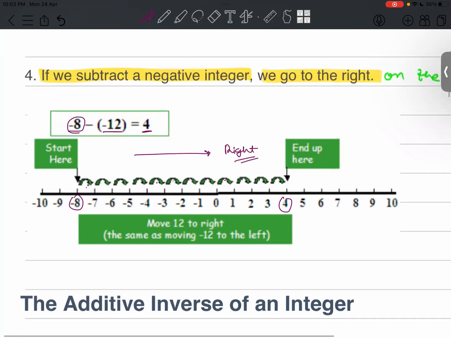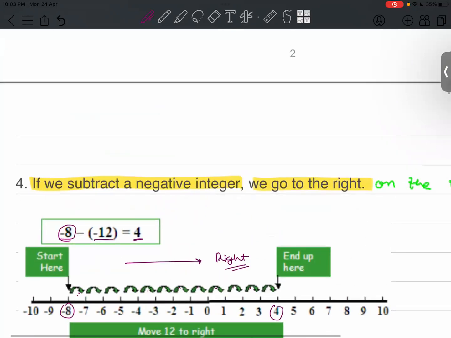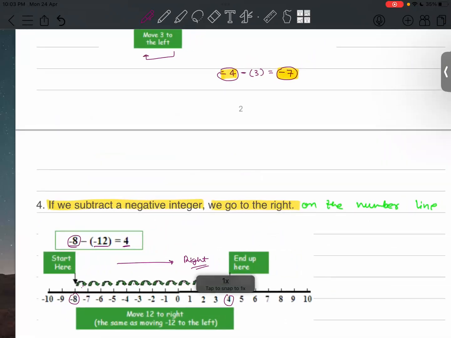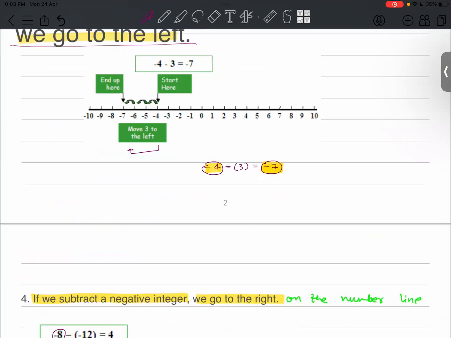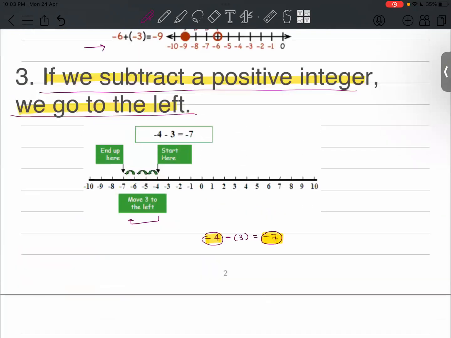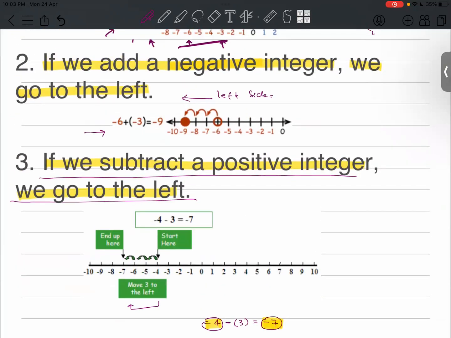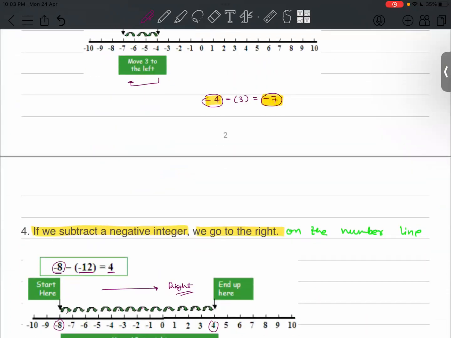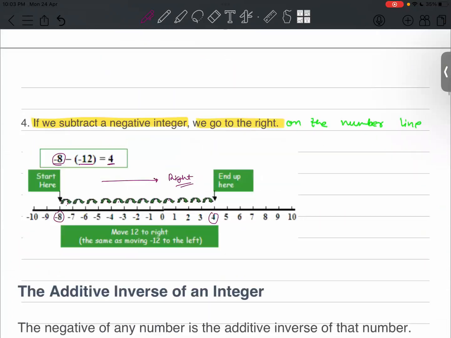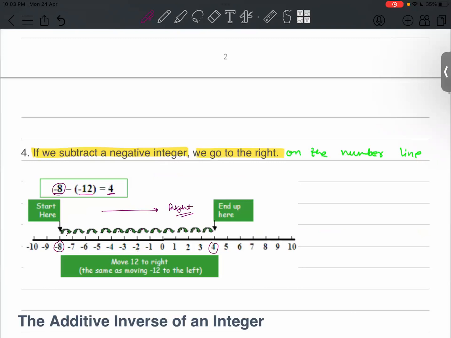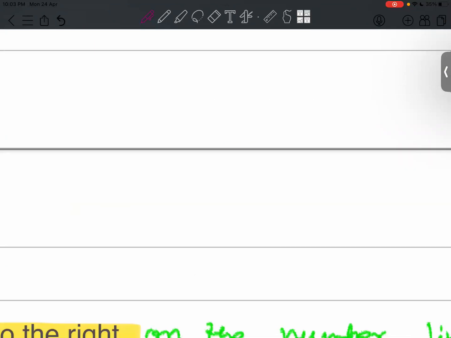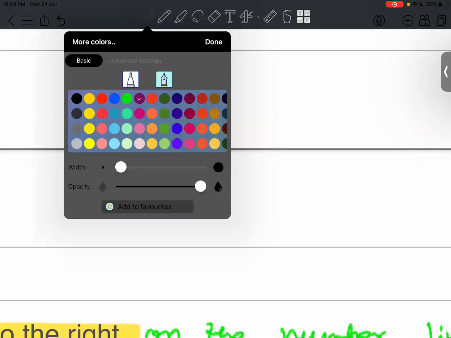So these were the 4 basic properties. I hope all of them are clear. Yes, sir. I want you to do a few questions on this, and you need to tell me where we will be moving on the number line.